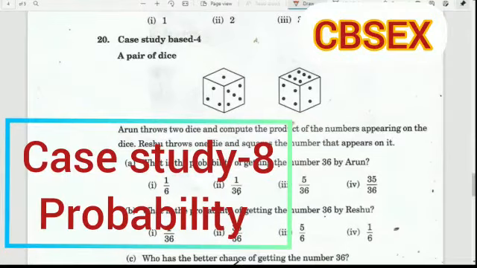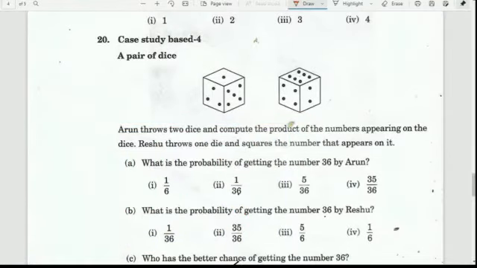Hello children, let us learn the next case study, which is based on probability. Here two dice have been shown, a pair of dice. Two people are there, Arun and Reshu. Arun throws two dice and computes the product of the numbers appearing on the dice.